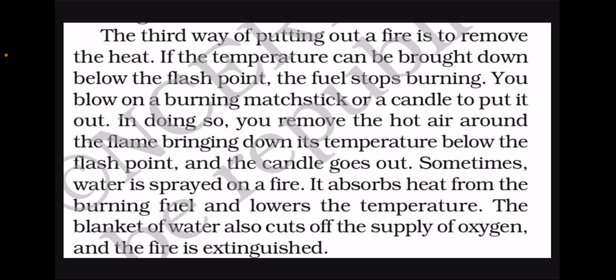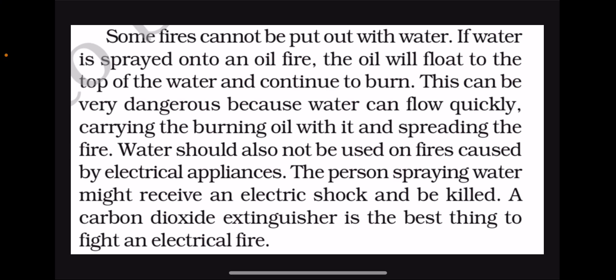Sometimes water is sprayed on a fire, so we splash water there, right? It absorbs heat. Water is cold, so definitely it will take heat from the burning fuel and lower the temperature. The blanket of water also cuts off the supply of oxygen, and the fire is then extinguished. Extinguished means stopped. So these are the three things, right? One is to take away the fuel, the second is to prevent the supply of oxygen, and the third is to lower the temperature below the flash point.